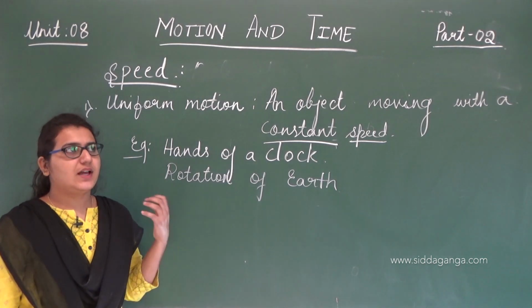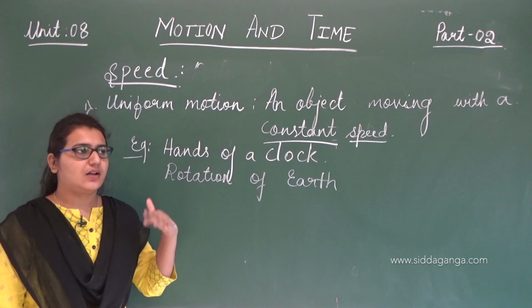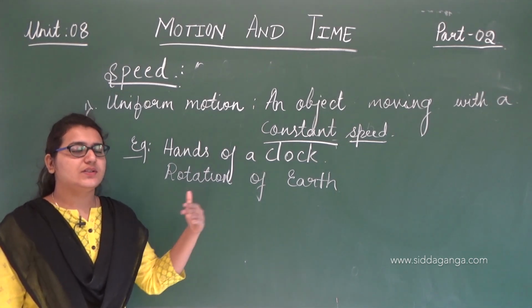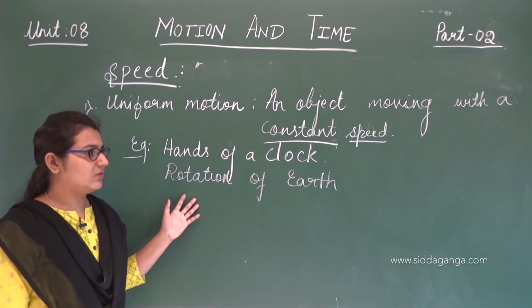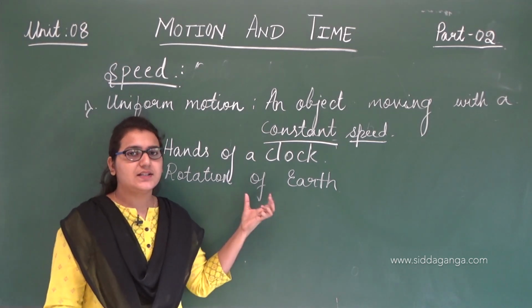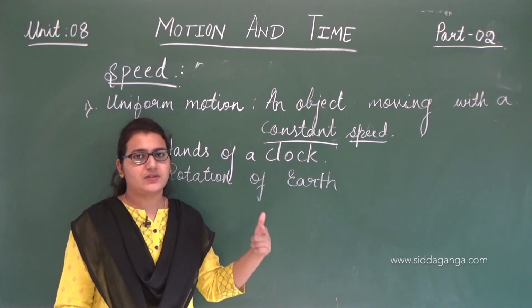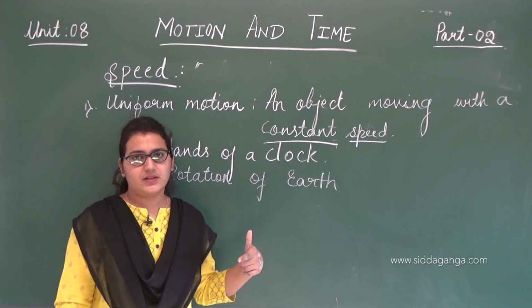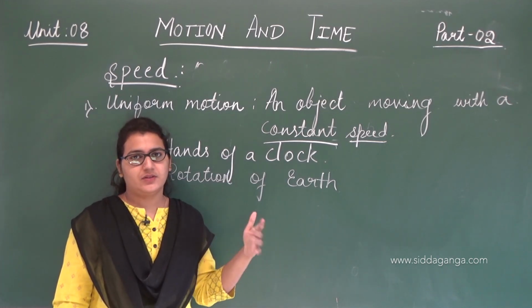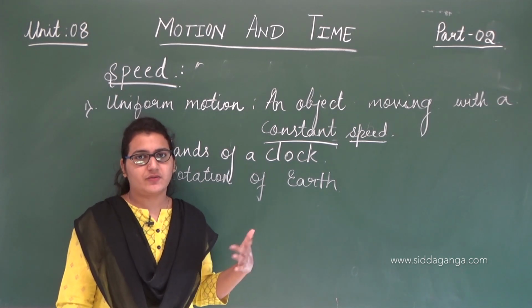When we have our mornings, it means the earth has rotated and our surface is closer to the sun. We have studied this rotation and revolution. The earth is moving constantly. It's not like today the earth has moved very fast and the next few days it will move very slow. It's not like the earth rotates in just a few minutes or few hours.